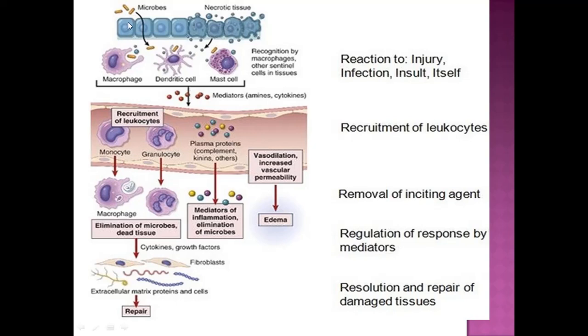Here the story begins. Microbes cross the natural barrier. This is the skin, and first interaction is with dendritic cells and macrophages. Macrophage phagocytose and release mediators that cause vasodilation and increase permeability. Diapedesis occurs and macrophage goes to the site of infection or injury or where there is microbe, and they try to engulf it and digest it. Meanwhile, mediators are released and healing and repair coexist with inflammation.